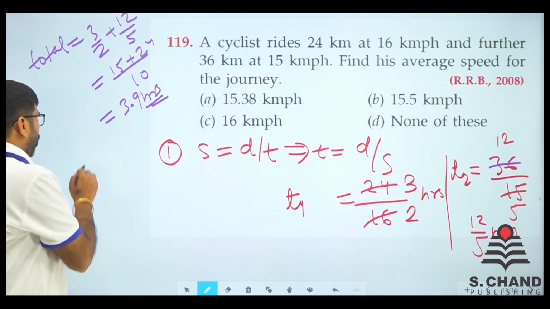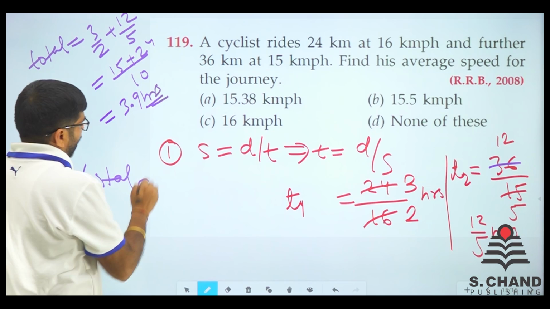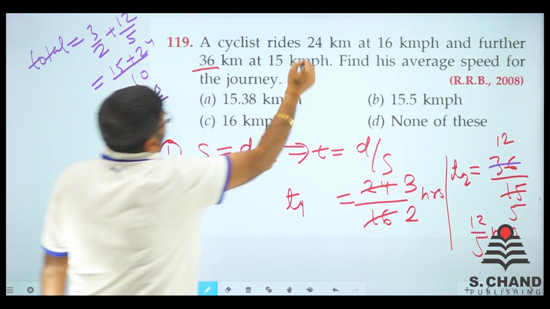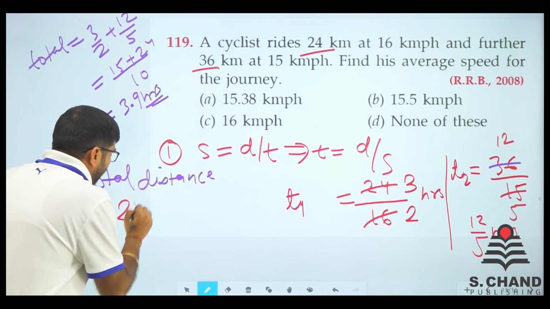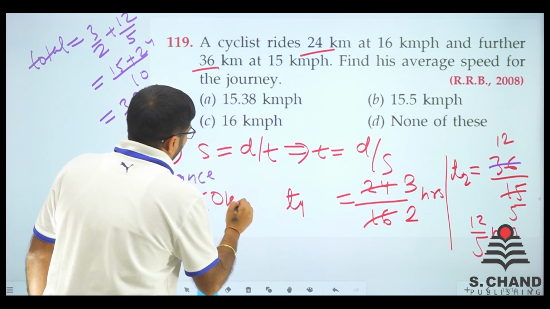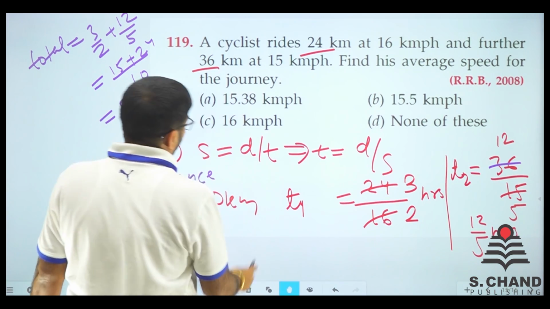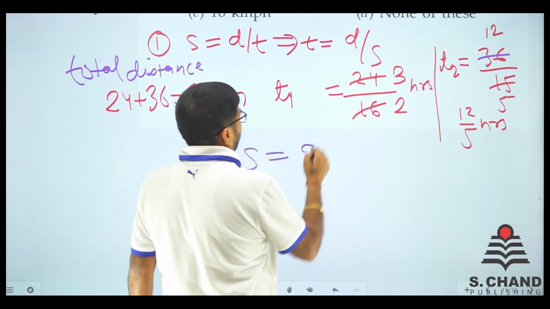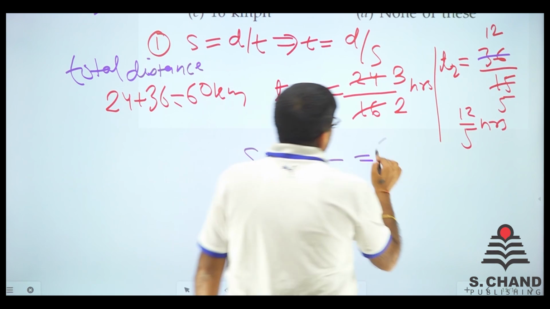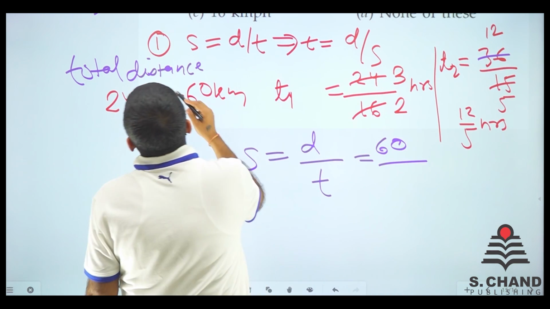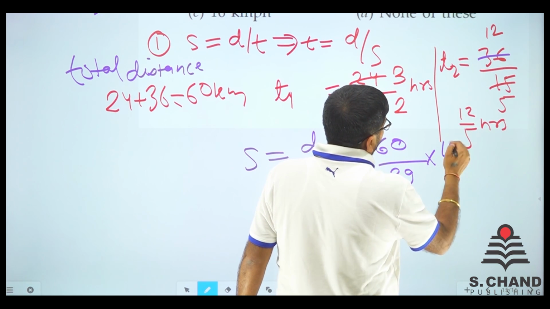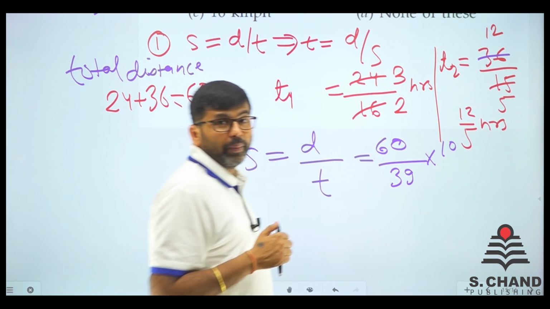Now we have the total distance. How much is the total distance? We have 36 kilometers here and 24 kilometers here. So 24 plus 36 adds up to 60 kilometers. Average speed is equal to distance upon time. What is the total distance? Total distance is 60 kilometers. What is the time? Time is 3.9, which means 39 by 10.